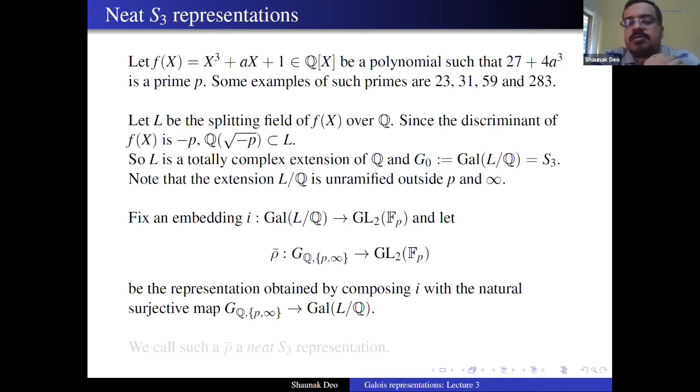And we let rho bar be the representation of G_{Q,{p,infinity}} to GL2(F_p) which is obtained by composing the surjective map from G_{Q,{p,infinity}} to Gal(L/Q) with this i. It's a very nice looking representation, and we call such a rho bar a neat S3 representation. I think Mazur calls it a special S3 representation, but there is also a notion of neat that he introduces, and then he proves S3 is neat. I'm not going to go into that, so I'm just going to call it neat.